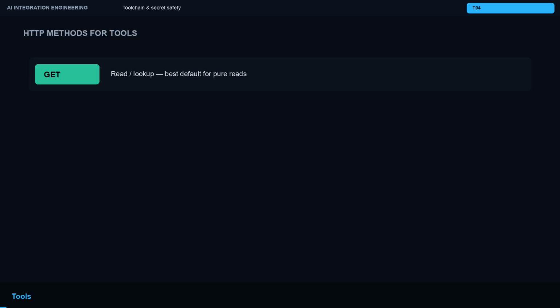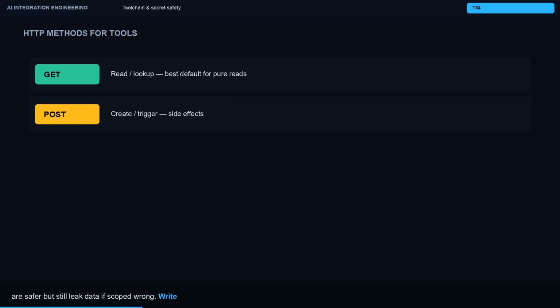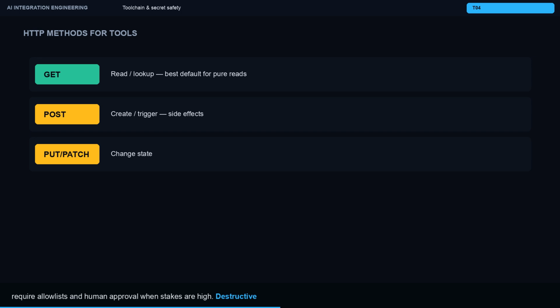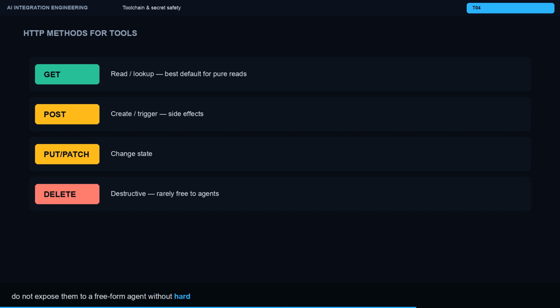Tools have side effects. Read tools are safer but still leak data if scoped wrong. Write tools create tickets, files, messages; require allow lists and human approval when stakes are high. Destructive tools delete, refund, transfer; do not expose them to a freeform agent without hard gates. Least privilege is a theme for the entire course.